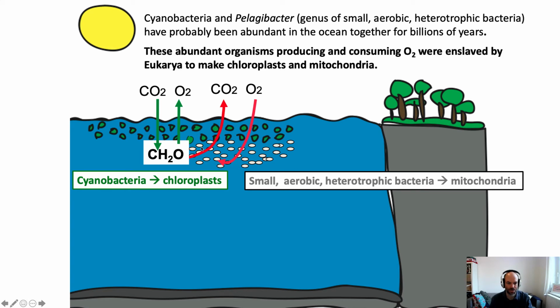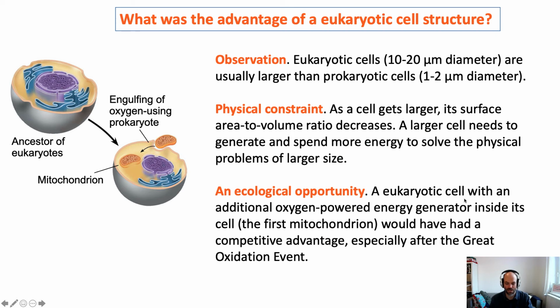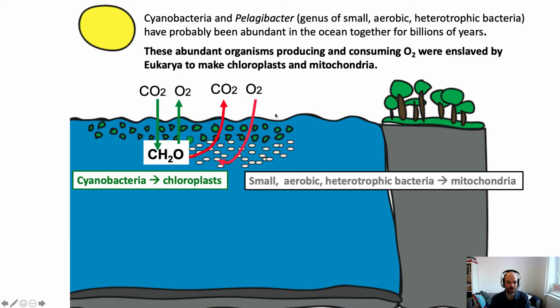The photoautotrophs in this story became the chloroplasts, and the heterotrophs in this story became mitochondria. Now, I don't know exactly how this occurred. Nobody does. Nobody knows exactly how the mitochondria and chloroplasts came to be enslaved as endosymbionts in eukaryotes, but I think this is a really important clue to try to figure that out. So hopefully it's helpful to tie these very different concepts in this class together like this.